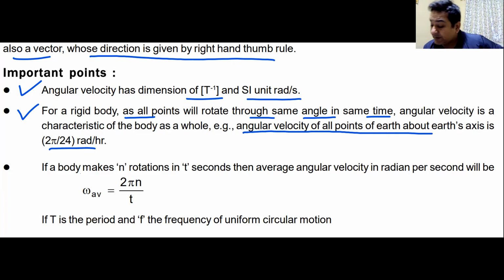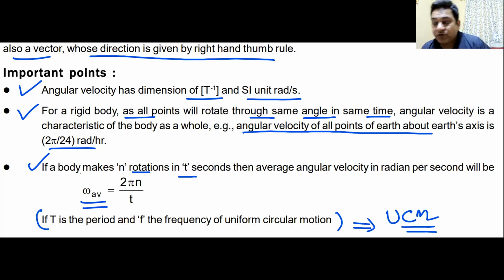You must remember that. If a body takes n revolutions in t seconds or n rotations in t seconds, its average angular velocity will be total angle turned, 2 pi into n, divided by t. I hope you know this. The next part we will do in the next class, which is known as uniform circular motion. So we'll do this uniform circular motion in the next class. I hope that you write down this point number 1, 2, and 3.